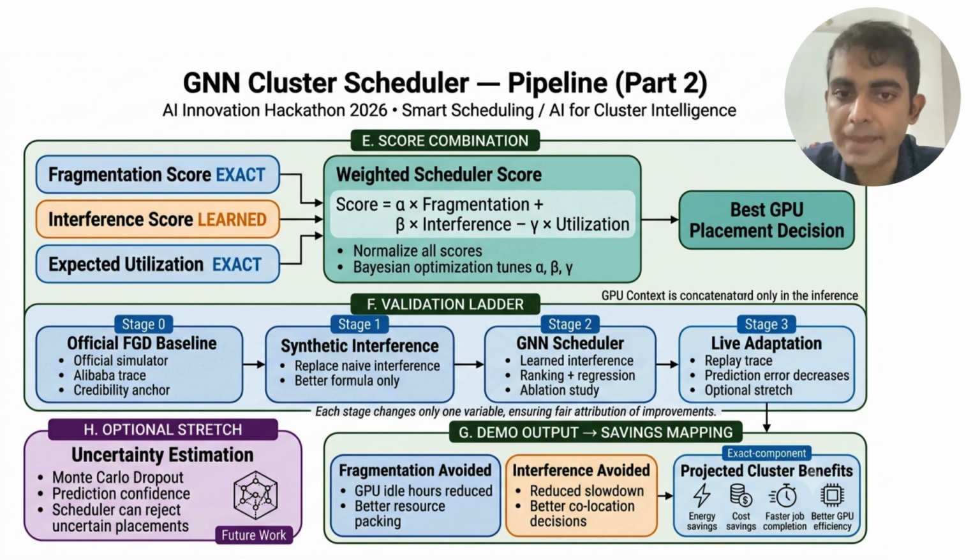In the second half of the pipeline, these three outputs are normalized and combined using a weighted scoring equation. The scheduler evaluates every candidate GPU and selects the placement with the highest overall score. After making the scheduling decision, we validate the model through multiple experimental stages to ensure every improvement is statistically justified. Finally, we map scheduling improvements into meaningful real-world metrics such as reduced fragmentation, lower interference, increased utilization, energy saving, and operational cost reduction. This allows us to connect technical improvements directly to measurable cluster benefits.